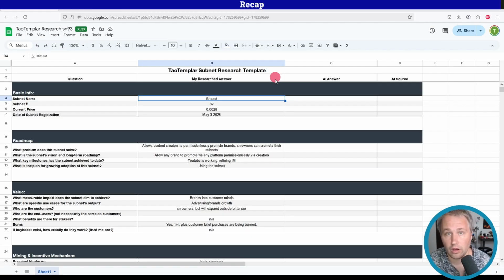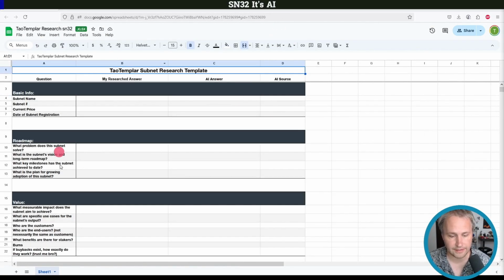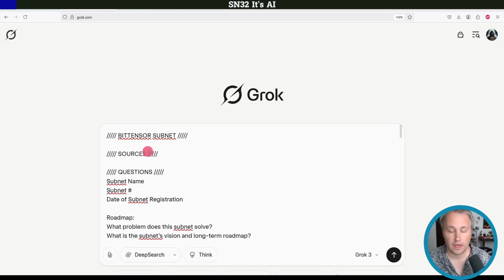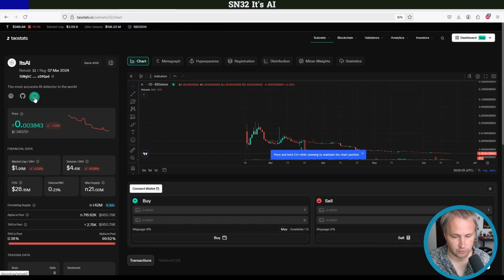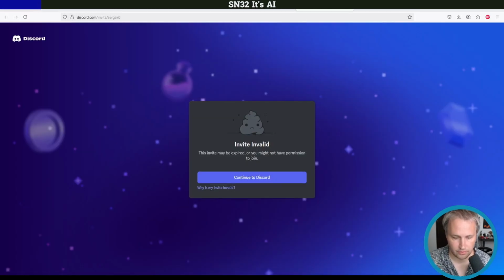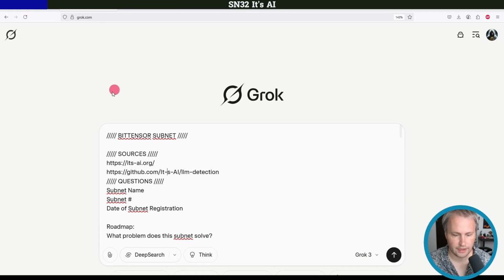Let's try it out on another subnet. So let's look at subnet 32, It's AI. I know basically nothing about this subnet, and we'll see if it's able to summarize the subnet for me. First of all, I'm going to grab some sources here. So just going to TAO stats, grabbing some links, GitHub, the website. The other thing I like to have is Twitter.